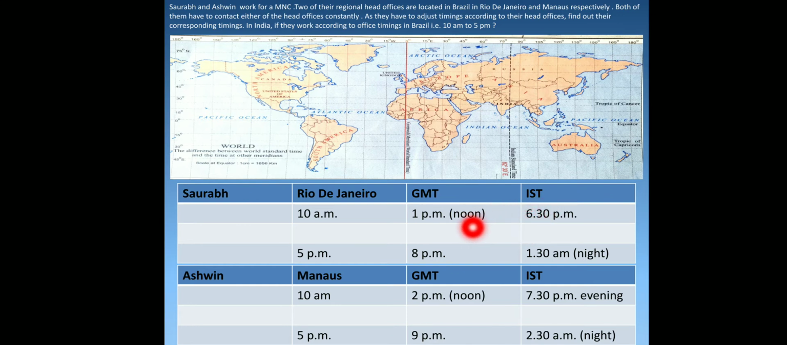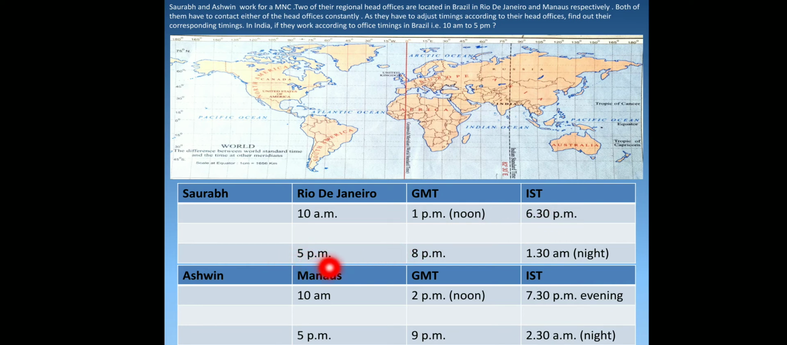From GMT, if you go to IST, you calculate the time here, evening time. So here see 5 hours 30 minutes we are ahead, as I told you. So from 1, leaving 1 you have to count 2, 3, 4, 5, 6 and that 30. So 6:30 p.m.